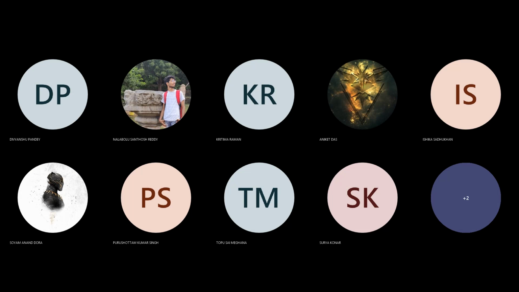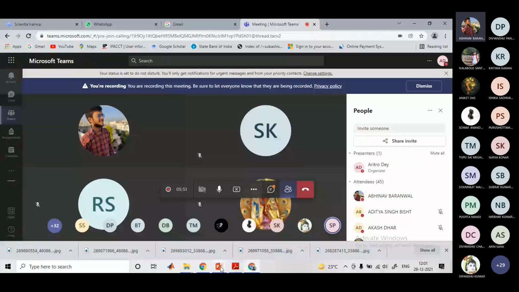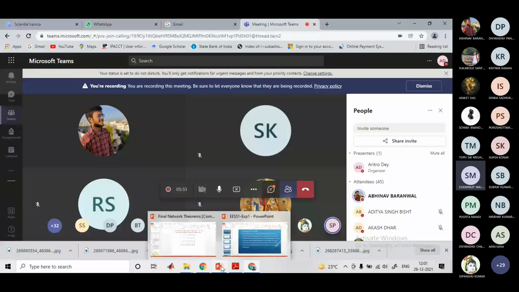Revise the superposition theorem if you want me to revise it. Shall I tell briefly about superposition theorem, or shall I directly start with Thevenin? So tell briefly. So please repeat. We cannot understand.